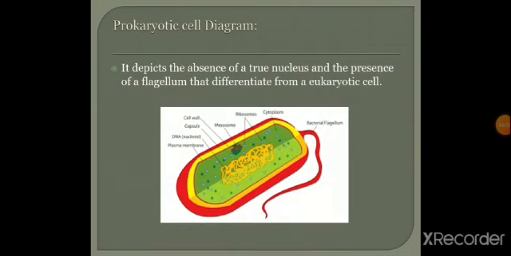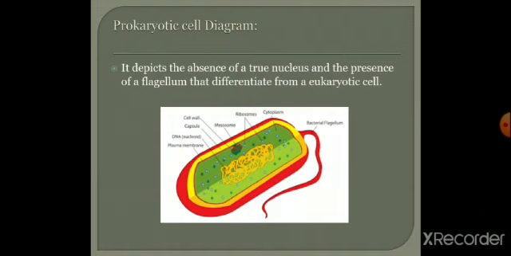Prokaryotic cell diagram. This diagram depicts the absence of a true nucleus and the presence of the flagellum that differentiates it from a eukaryotic cell. See here in the diagram, we can see the green color substance which is cytoplasm, and ribosomes which are blue in color. Mesosomes are also present. The cell wall looks yellow in color.